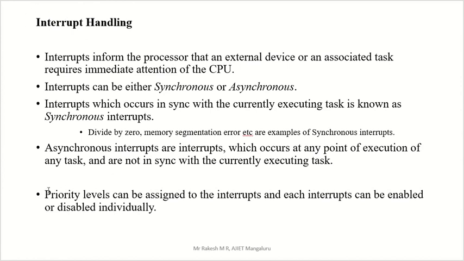We can also give priority: for some interrupts we give a higher priority, because it is immediately required by the CPU. So a priority level can be assigned, and how an interrupt is enabled and disabled is also managed by interrupt handling.